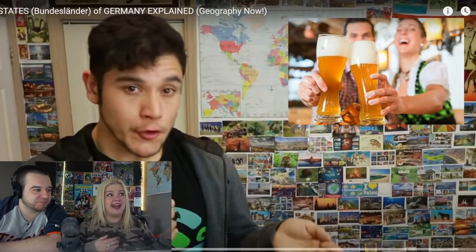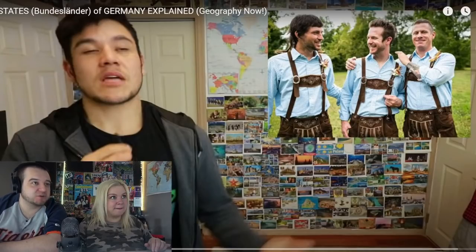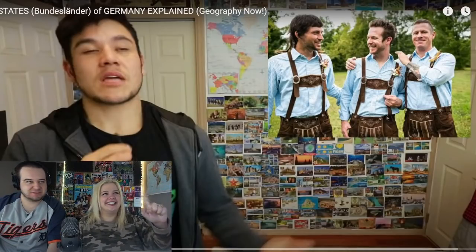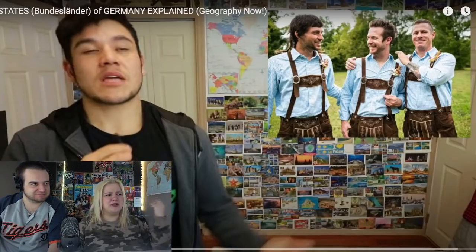Munich. Oh, all the big beers. Where's the giant one? It was huge. Yeah, it was giant. It was somewhere in there. Nice. Cool. All the Lederhosen. And all the information about every state. It seems like they're all a little different in their own way. Yeah, definitely. Interesting. Sweet.